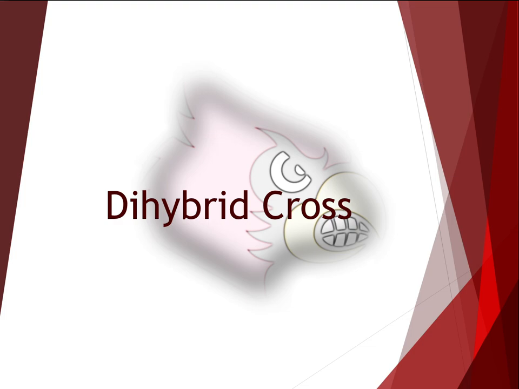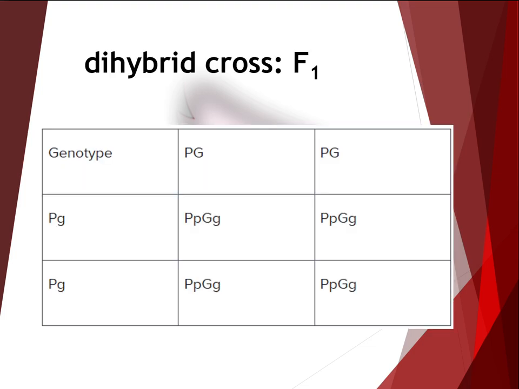Dihybrid cross. Until now, we have dealt with crosses that involve only one character. How can we diagram a cross observing 2 characters at the same time?